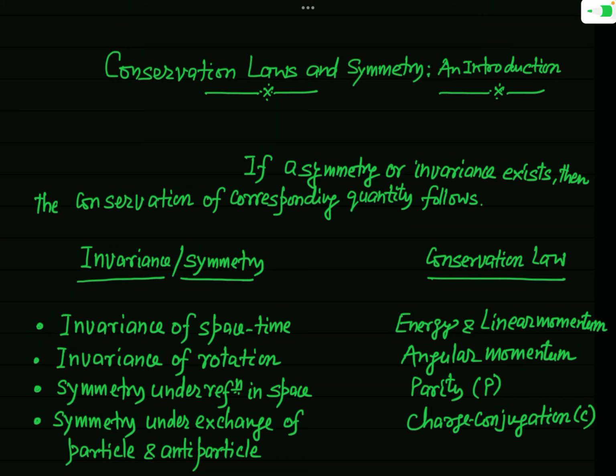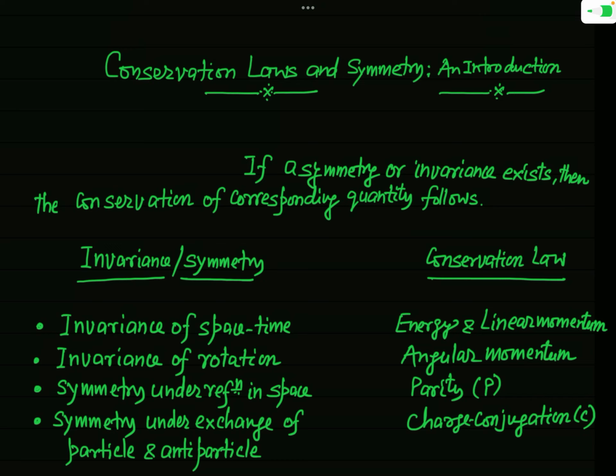And you should note that when you say there are some observables which are constants of motion, definitely with those constants of motion, a principle of conservation of the quantity is associated.